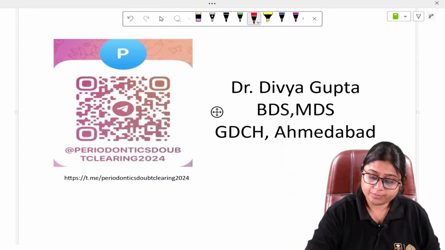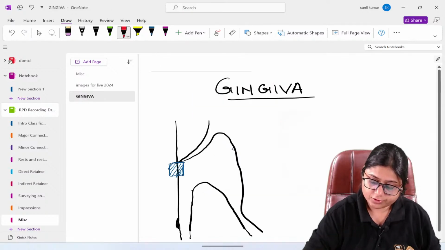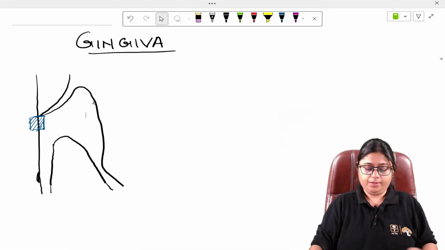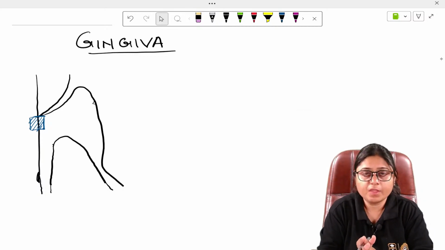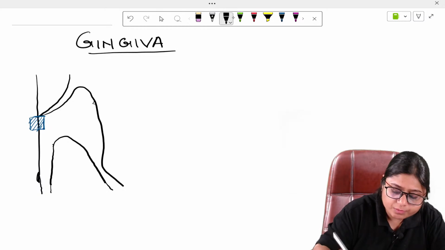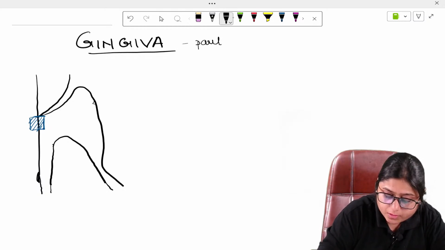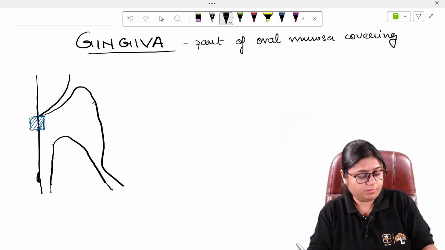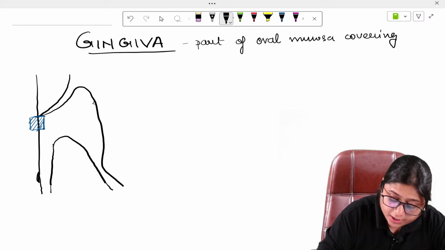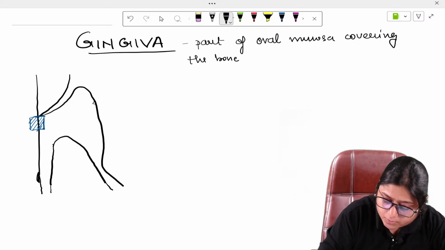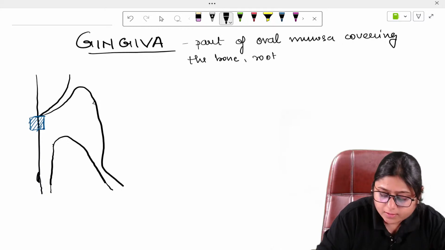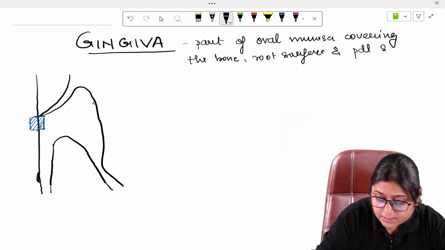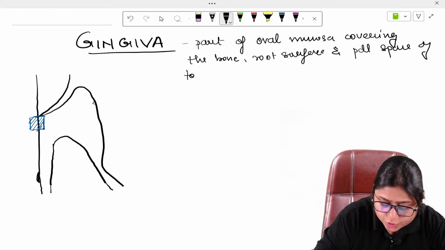Now, let us start with the class and our first topic, which is gingiva. So, what is gingiva? Gingiva is a part of oral mucosa covering the bone, root surface, and periodontal space of the tooth.